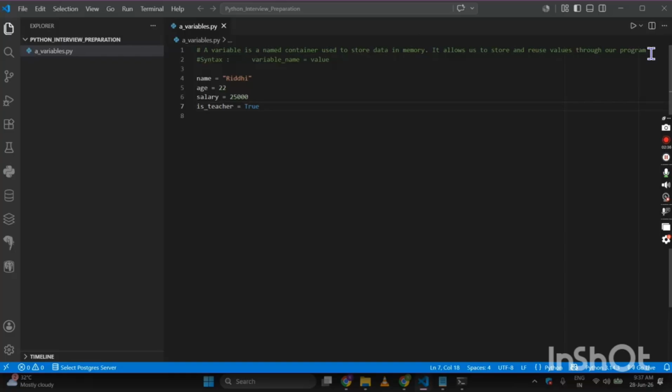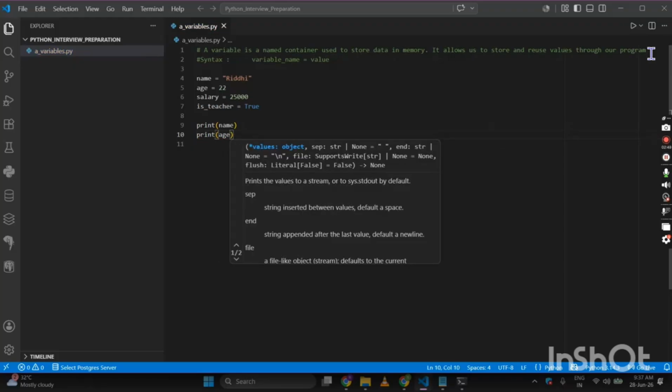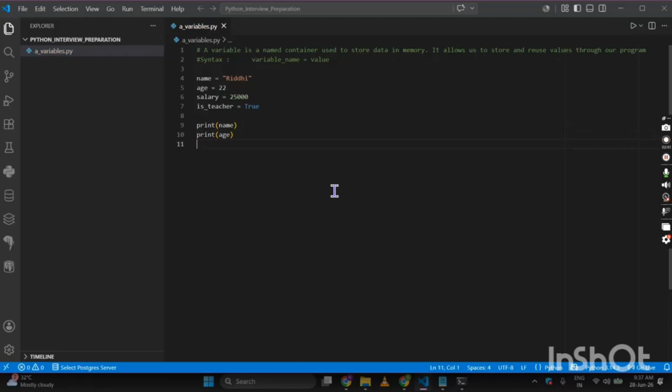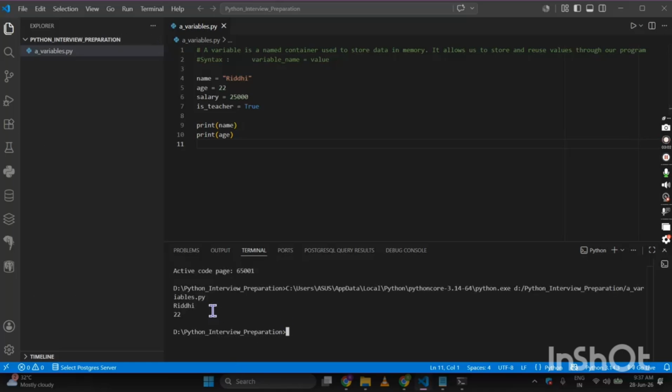So that is true. Now if I print each one of them, suppose I am printing the name and I am printing the age, what values will we be getting? You have already guessed, in the name we will be getting the name and in the age we will be getting 22. So now if we run the Python file and see, here we have got the name as it is and our age.